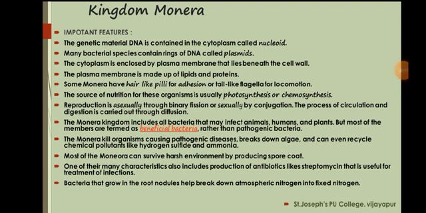The best examples are bacteria, cyanobacteria and mycoplasma. Among these, mycoplasma is one of the important examples because they are the smallest monerans, don't have a cell wall, can survive in the absence of oxygen, and are also pathogenic.